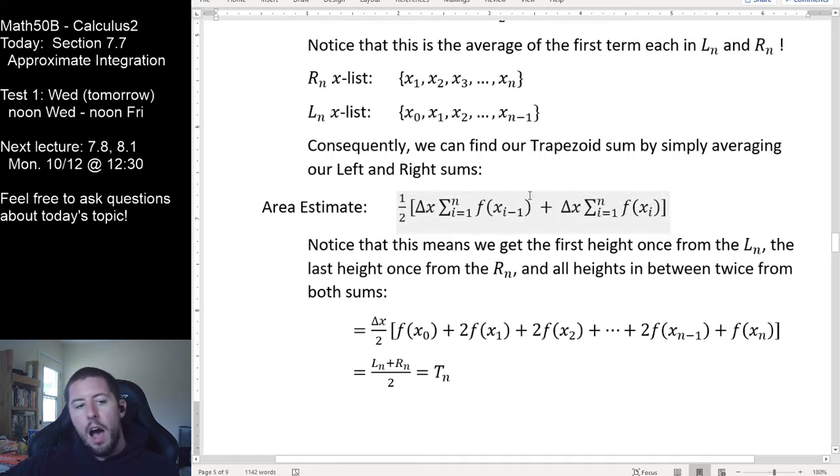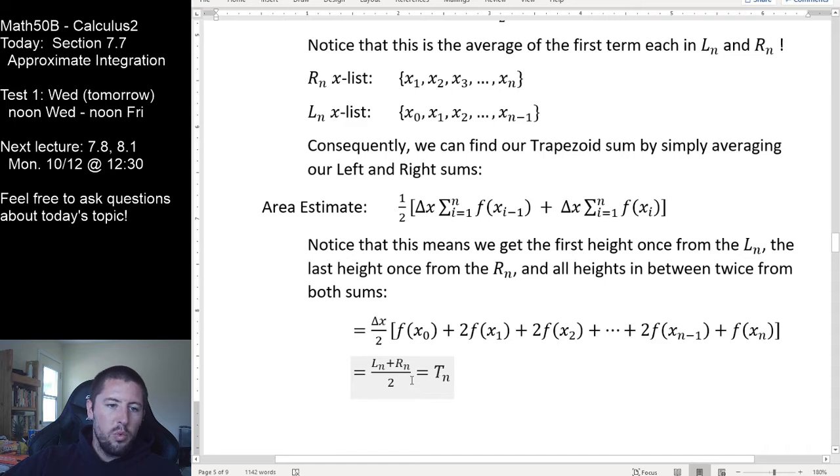All other heights are common to both the left and the right-hand sum, so we're going to get 2 copies of all of those in the middle. So 1 copy of the height at A, 1 copy of the height at B, and 2 copies of all the heights between A and B get added up. Because we're averaging, we divide by 2. The delta x is the width associated with this. So width times the average height gives us our total area estimate.